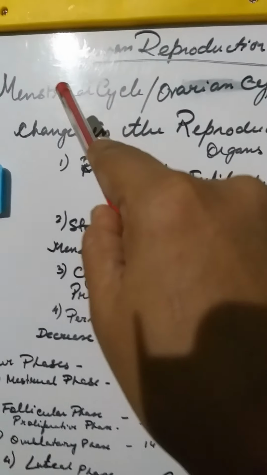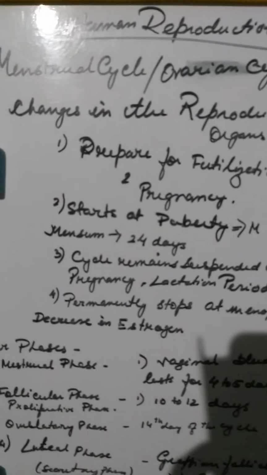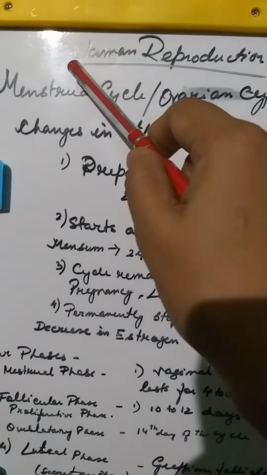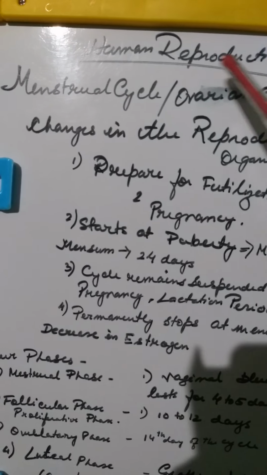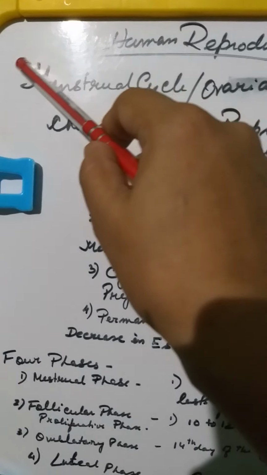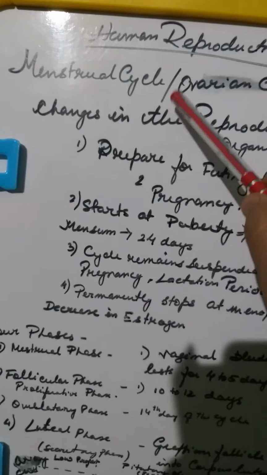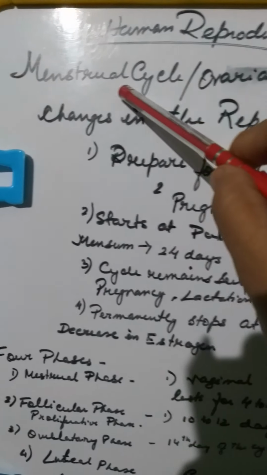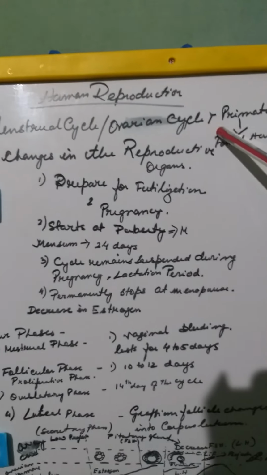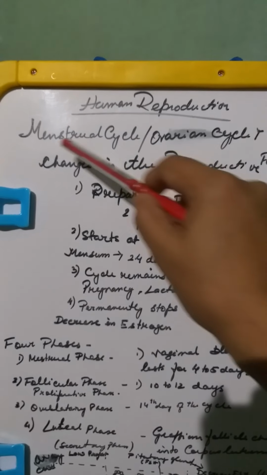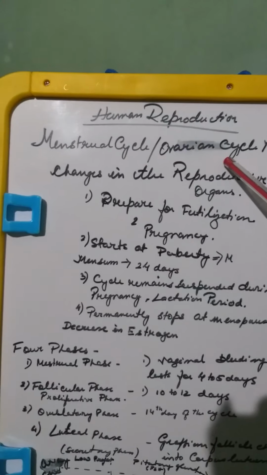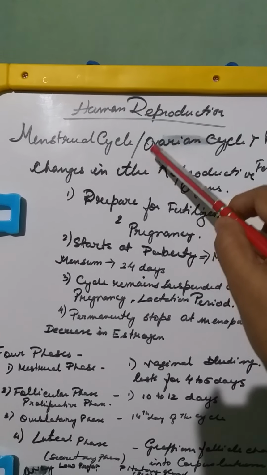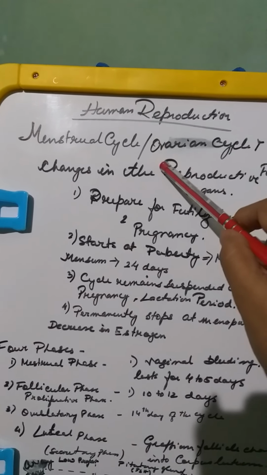Now here you see, as we were dealing with human reproduction, we were dealing with female reproductive organs. Before we get into the detail of gametogenesis and other vital parts, we have to deal with the menstrual cycle, or it is also known as the ovarian cycle. The menstrual cycle or the ovarian cycle.